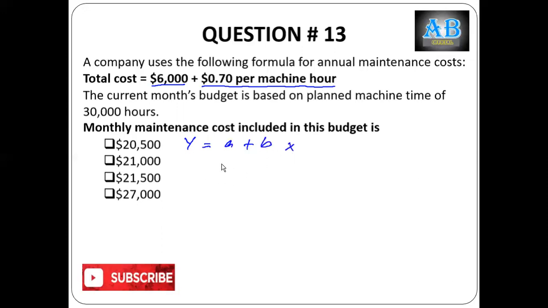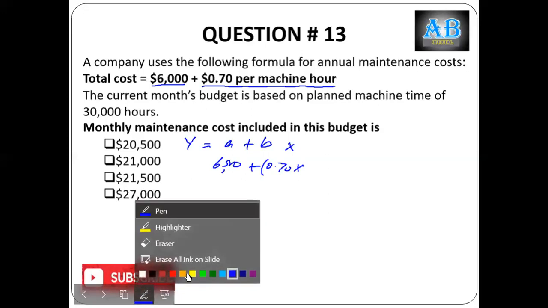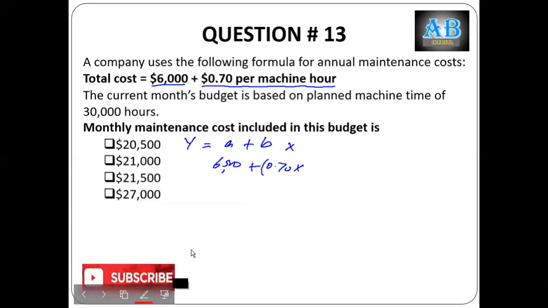So again, A is given, which is 6,000, plus B is also given, 0.70. Now he is saying that the current month's budget is based on planned machine time of 30,000. So this is again given to us.